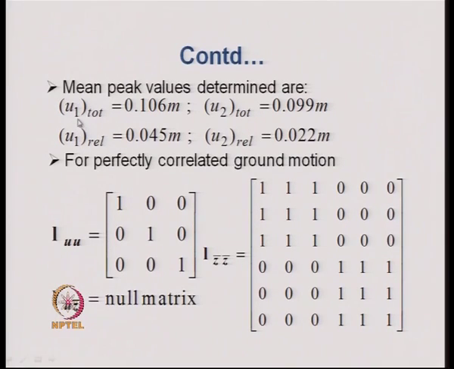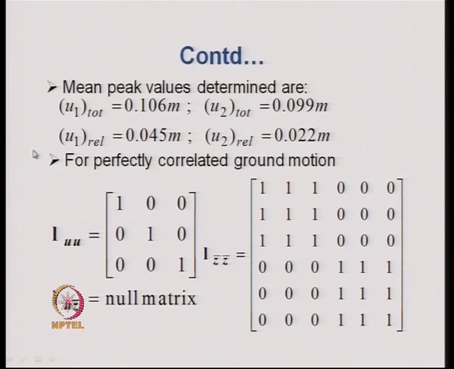The mean peak value of the total displacement means the relative displacement plus the pseudostatic component, taken together, and the relative displacements come purely from the modal displacement z bar multiplied by the mode shape factor.